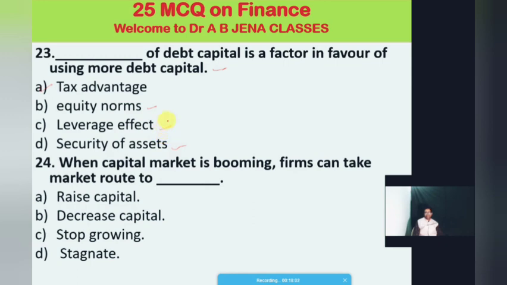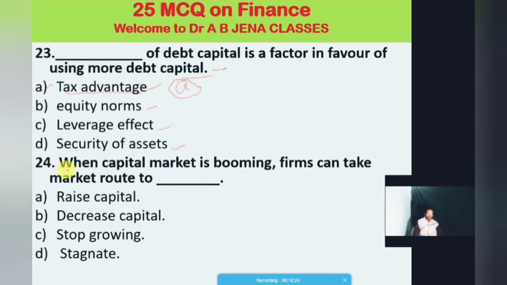And the right option is A. So tax advantages of debt capital is a factor in favor of using more debt capital. Tax advantages is the right option for this MCQ.